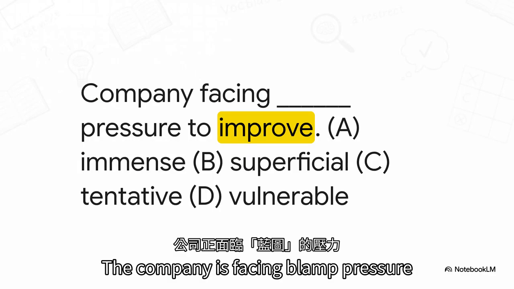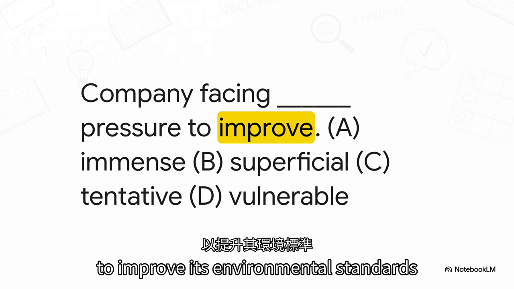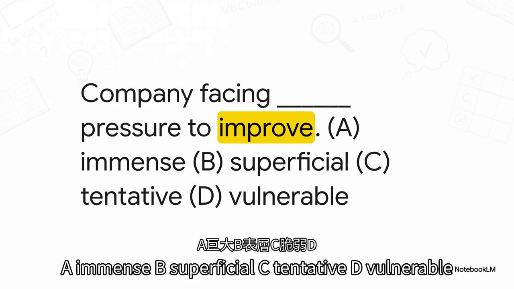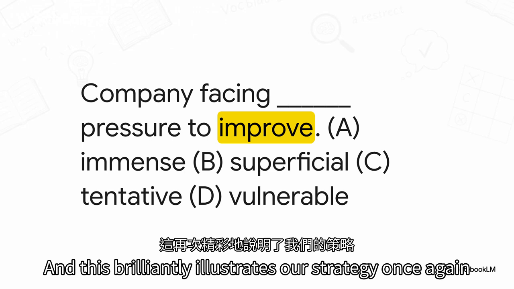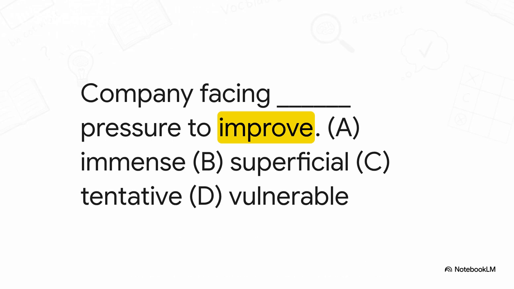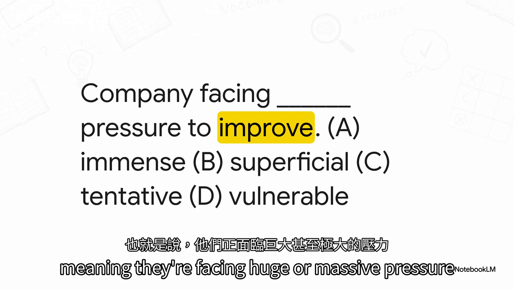The company is facing blank pressure to improve its environmental standards. A. Immense. B. Superficial. C. Tentative. D. Vulnerable. And this brilliantly illustrates our strategy once again. The correct answer is A. Immense, meaning they are facing huge or massive pressure.